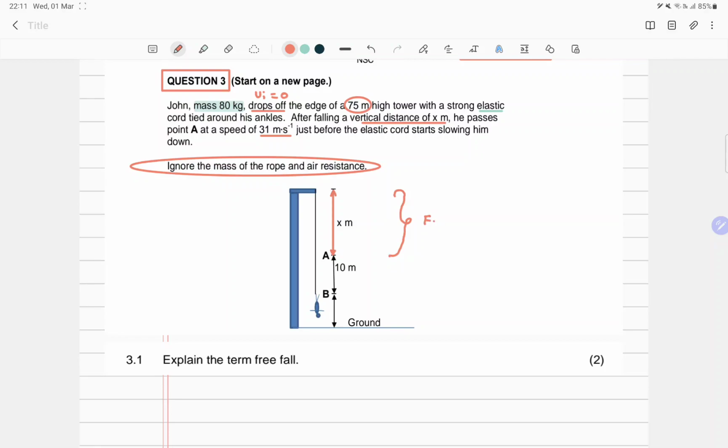So we can see here that we're doing free fall, and with free fall we're talking about g equaling 9,8 meters per second squared down. That is an important piece of information that we need to keep in mind. Until point A we were doing free fall because this rope was not really doing anything to him falling off. But now when he gets to this level, from A to B,